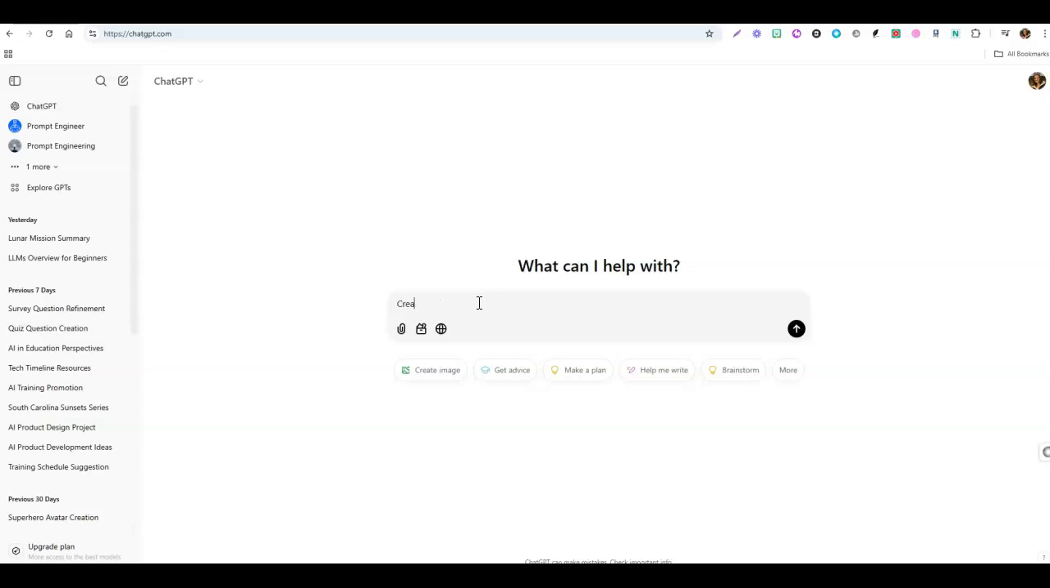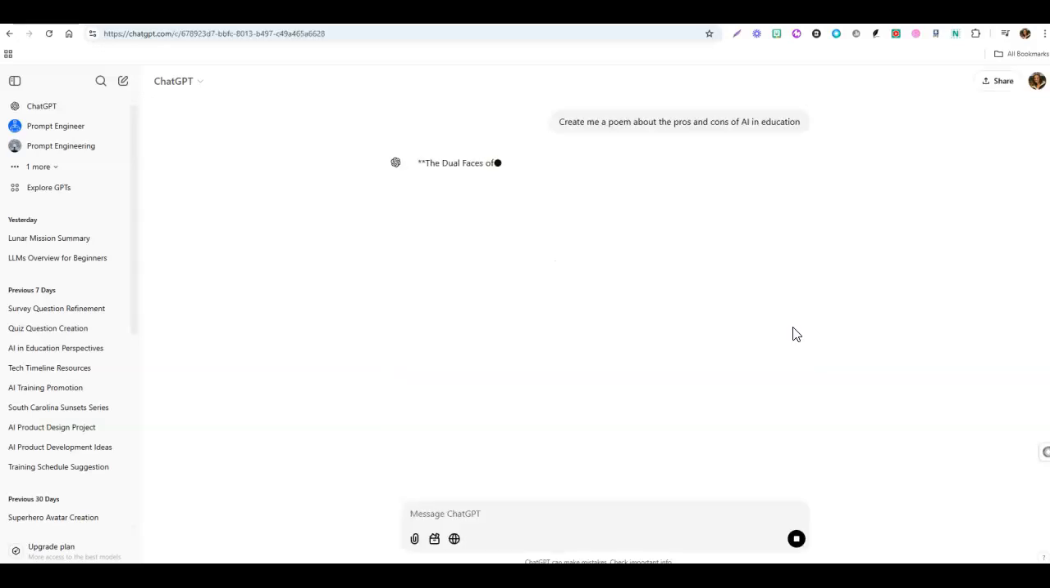So just as a simple example, I am going to type in a prompt here, and I'm going to say, create me a poem about the pros and cons of AI and education. Now, I have a typo here, but AI is pretty good about skipping over that, figuring out what you wanted to say anyway. Okay, so I'm going to go ahead and just let it create me a poem.